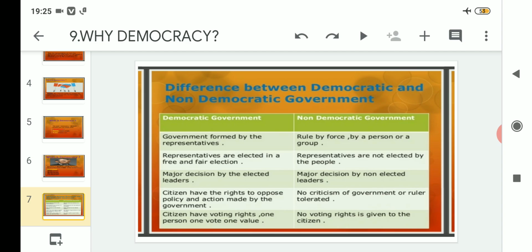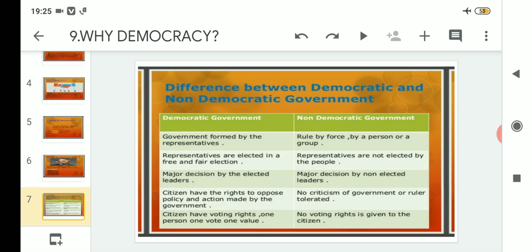The fourth point is that citizens have the right to oppose policies and actions made by the government. One biggest advantage of the democratic form of government is that if we have elected the government, and they are making policies which are not at all working for the success of the people and society, then the people living in that country can oppose that.